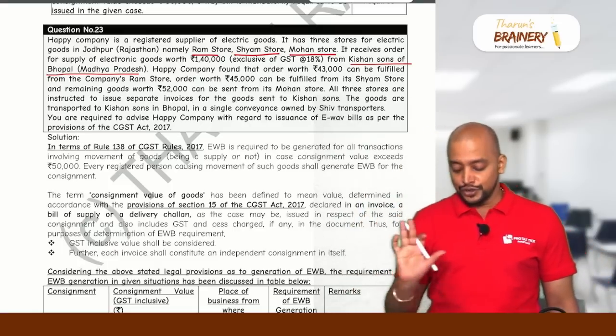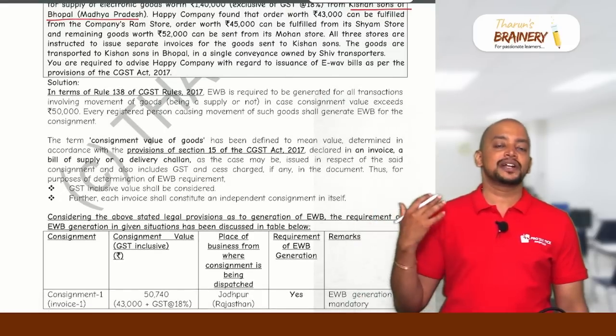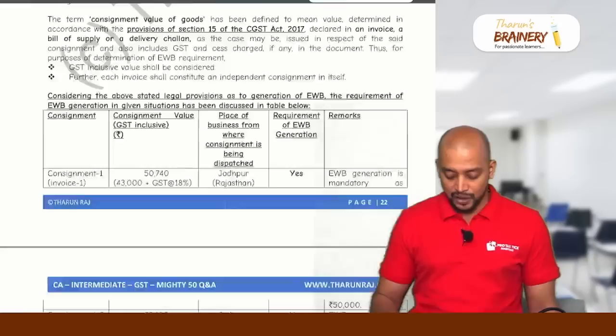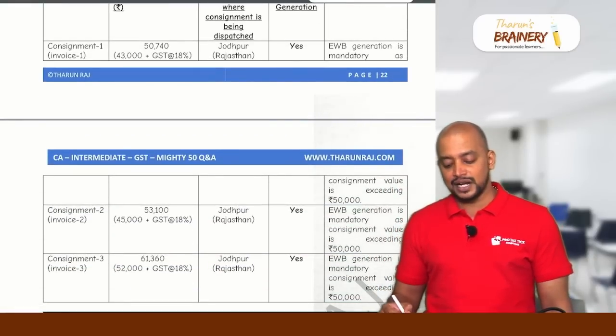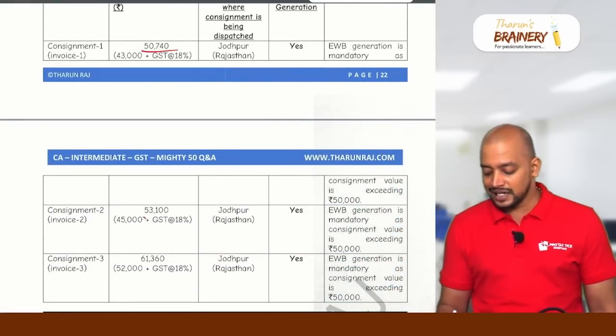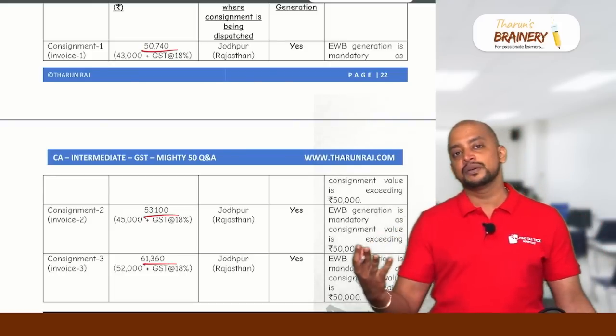So what you need to remember is that when they are delivering goods from different stores under different invoices, a separate e-way bill is required. 3 consignments, 3 invoices, 3 separate e-way bills, and you need to take the consignment value. For each and every consignment, if the value exceeds 50,000, then e-way bill is required.